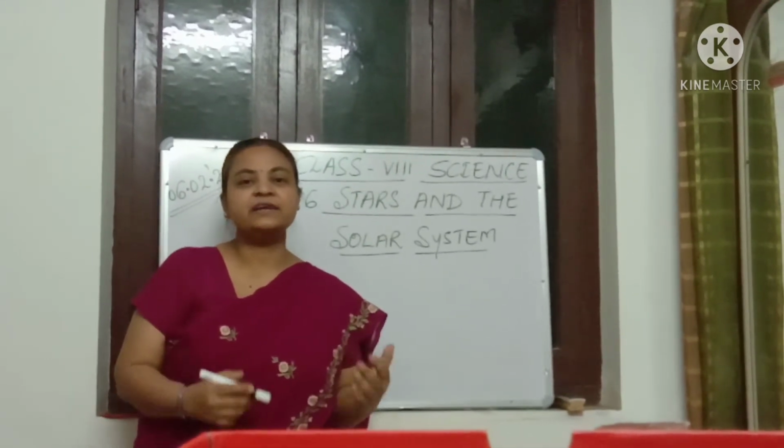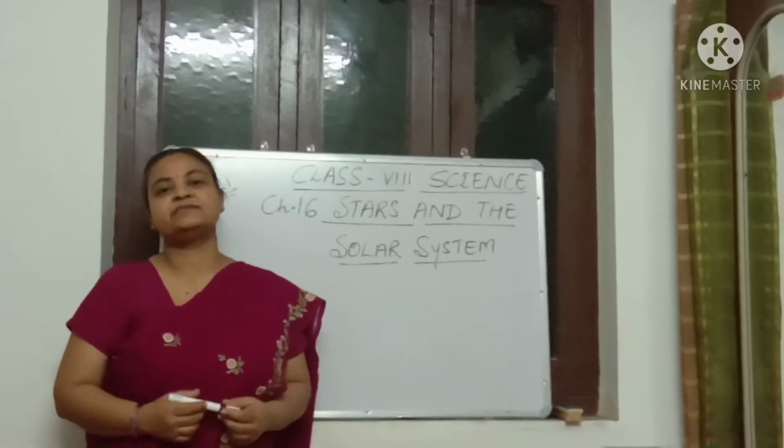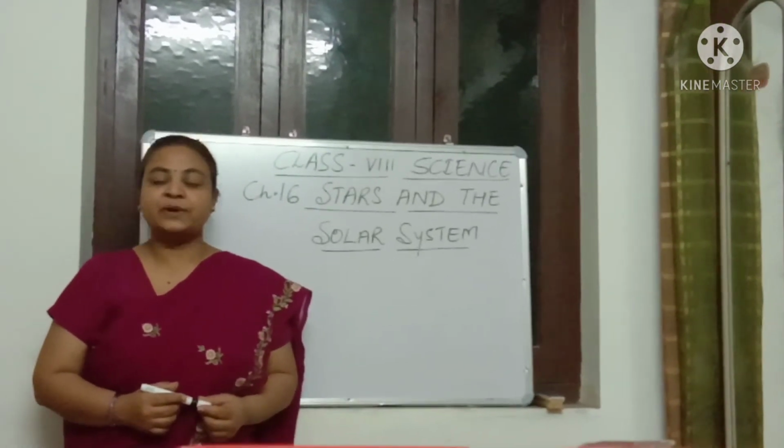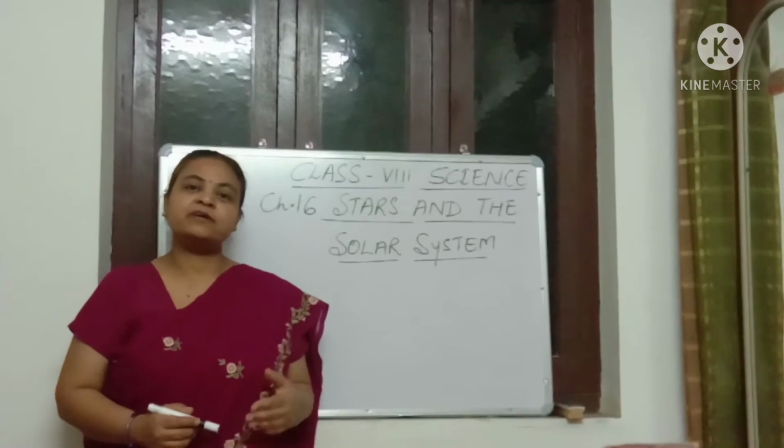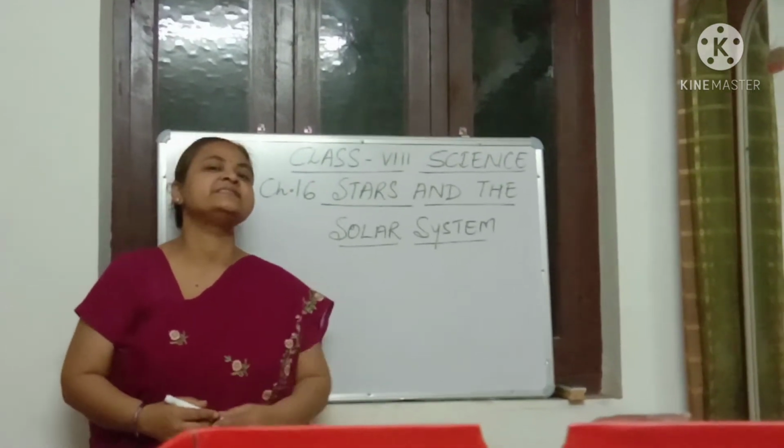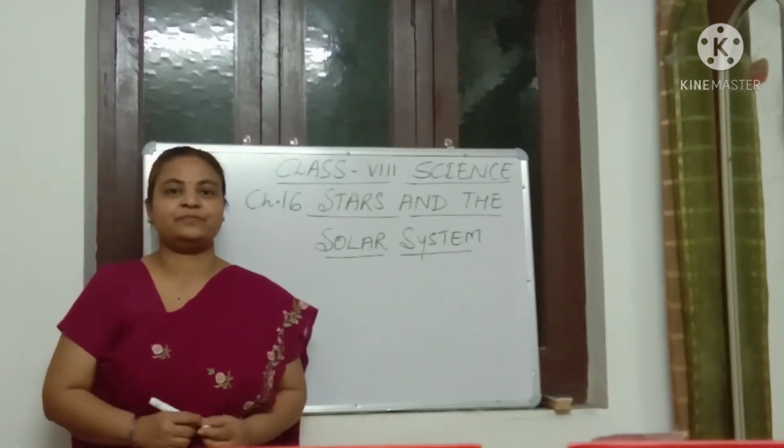Mercury is hardly visible due to the glare of the sun. But just before sunrise and just after sunset, we can see Mercury.